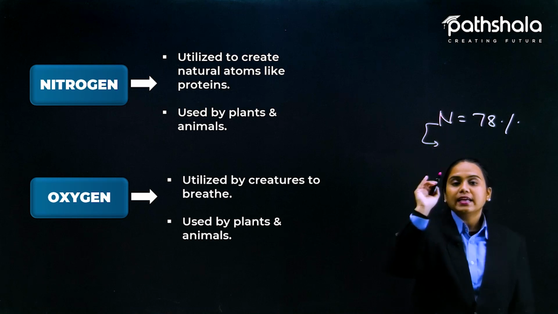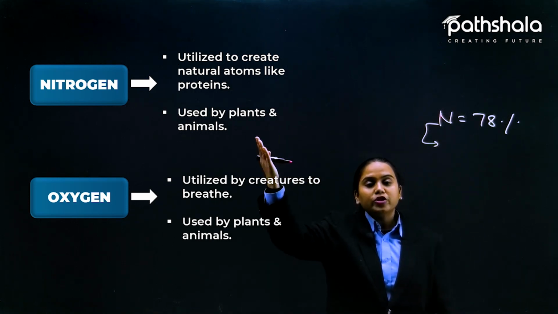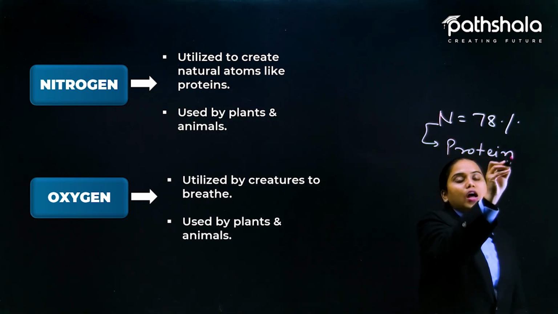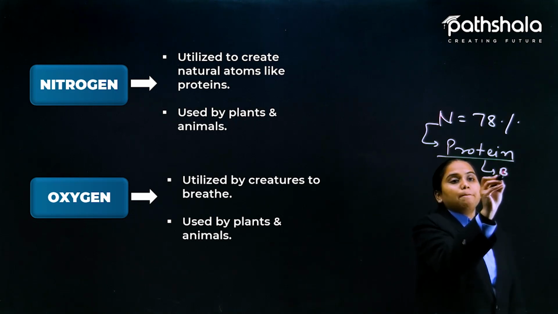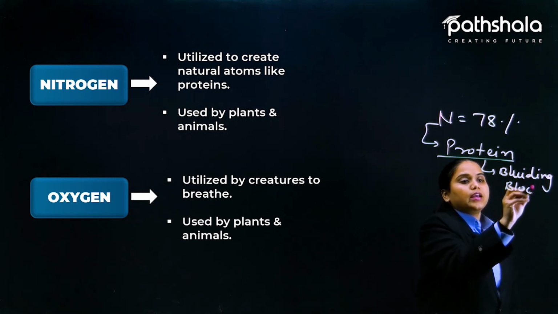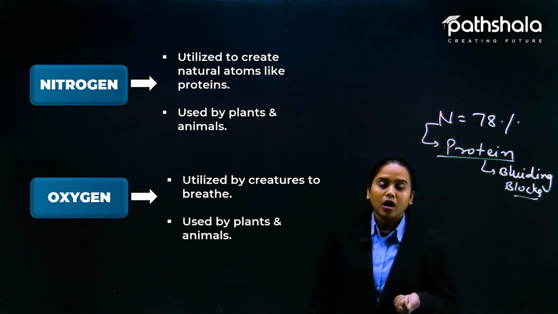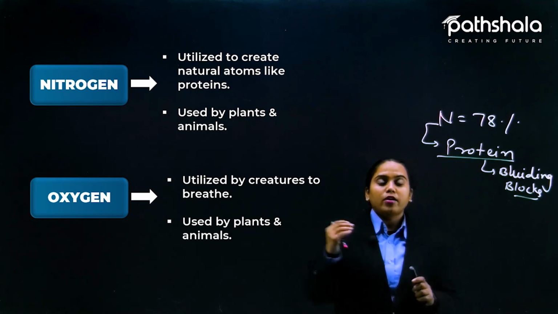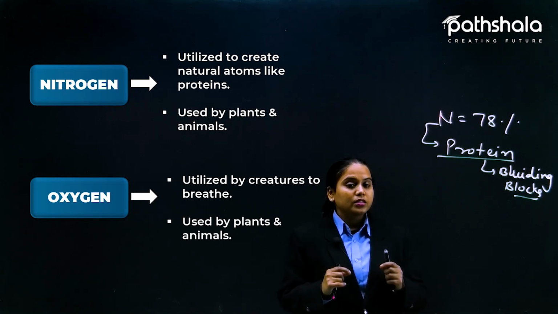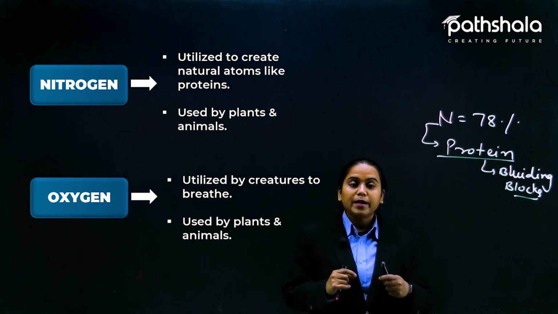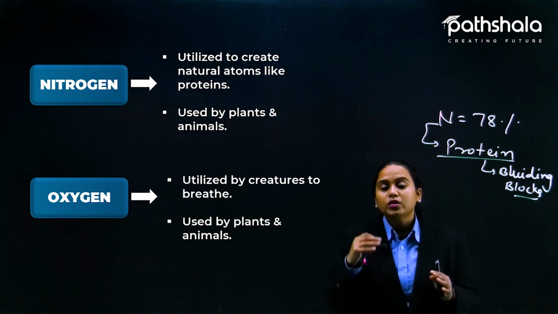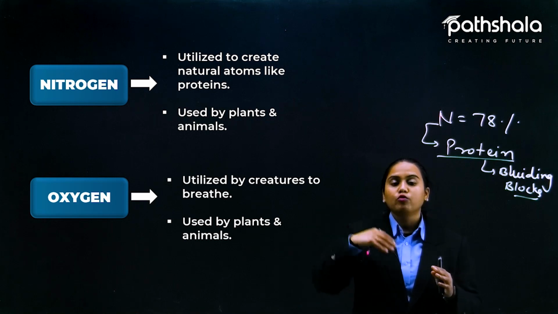The first use is that it makes the major part of the protein that is utilized by all of us. We all are made up of protein. Proteins are the building blocks of us. It cannot be that there is no protein and we are alive. If you are eating a lot of carbs only, how will your body grow? Each and every muscle in our body and in the plant's body is made up of protein only, and these protein building blocks use the energy that is provided by other food products.